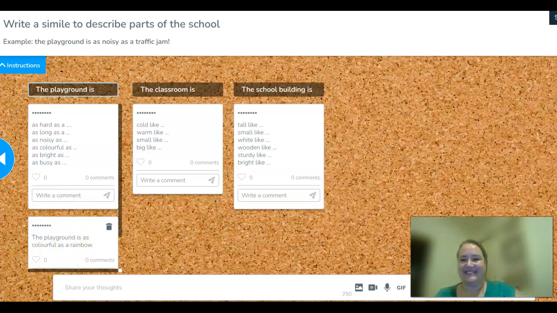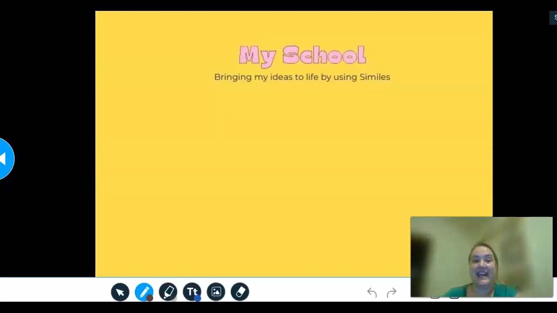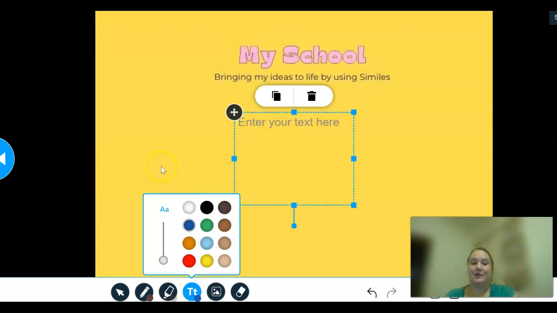There's my comment. So have a think about what simile you could use for your writing for your school. And then at the end, you could use the text button here to write a simile, or you could handwrite it, but it might be easier to do it with a text tool. And have a think. What similes can you think of to describe your school?